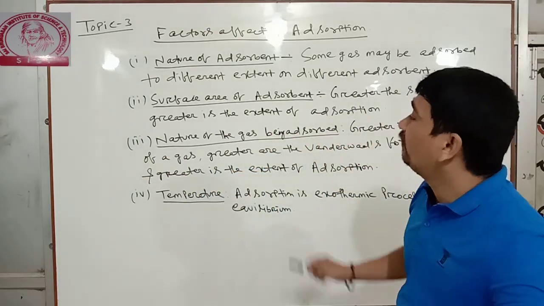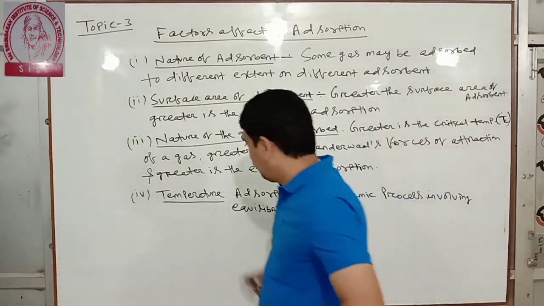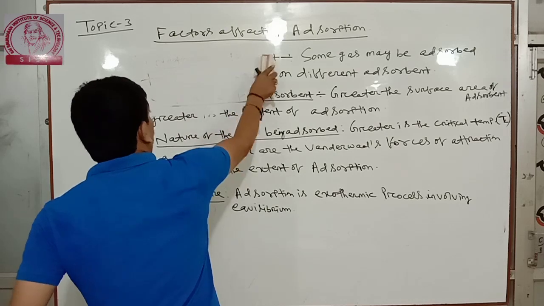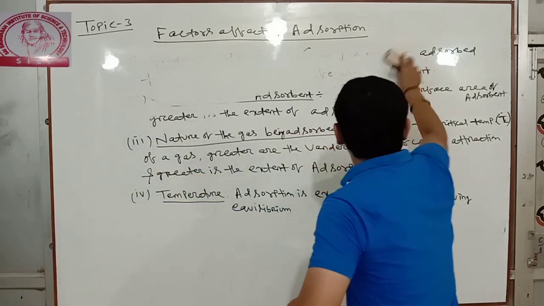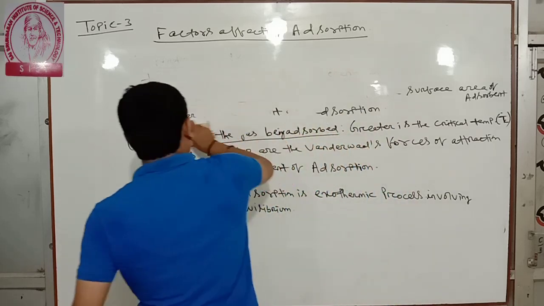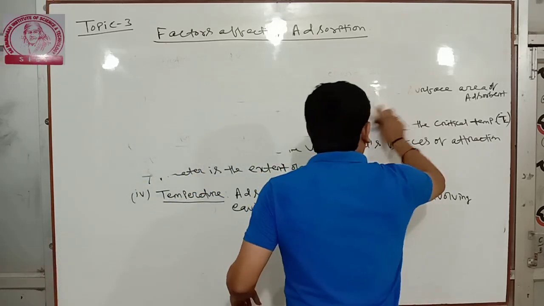So how many factors? 4 factors. We will discuss the effect of temperature. This is the equilibrium point. Already we have discussed Le Chatelier's principle in the first year chemical equilibrium chapter.